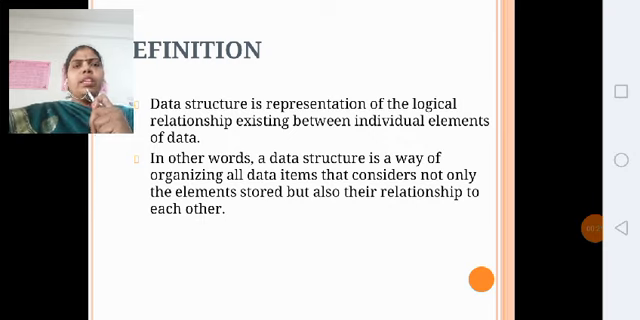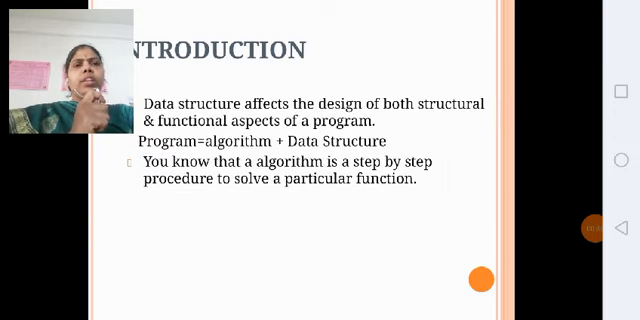In other words, data structure can also be said to be the organizing of all data items that considers not only how to store them but also the relationship between each other. For the introduction, the data structure can be said to be the design of both the structural and functional aspects of a program. What is a program? A program is nothing but algorithm plus data structure.